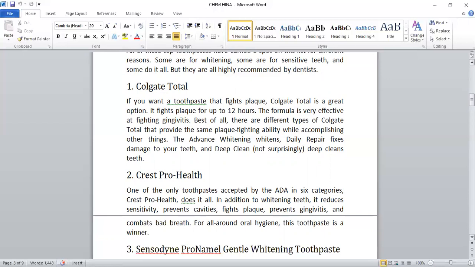The formula is very effective, as it also has salt in it. There are different types of Colgate Total, and they provide the same fighting ability while accomplishing other things. The advanced whitening teeth daily repair fixes damage to your teeth.